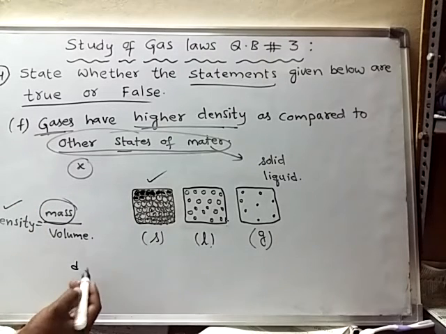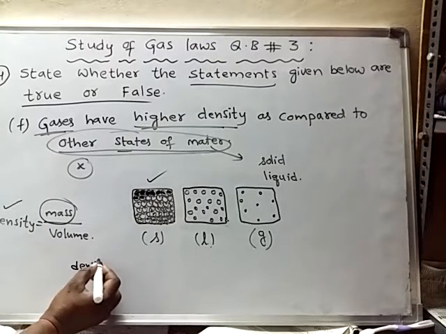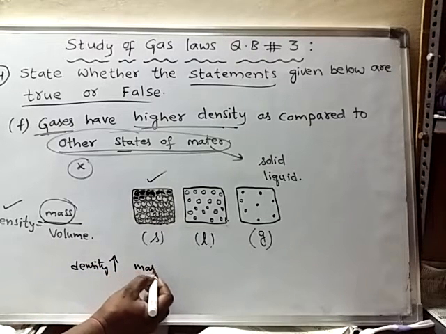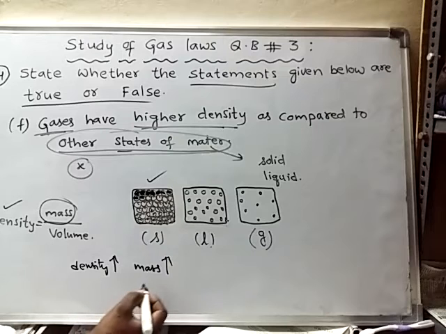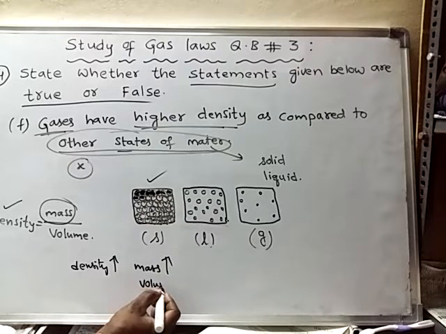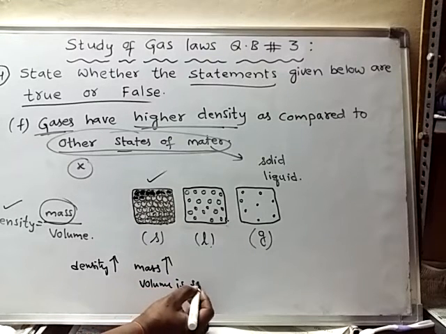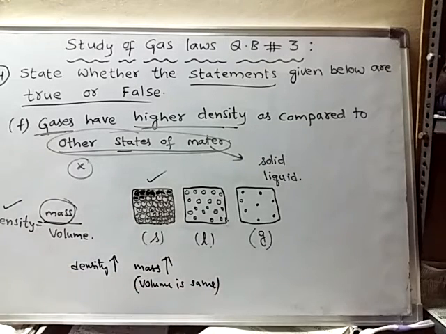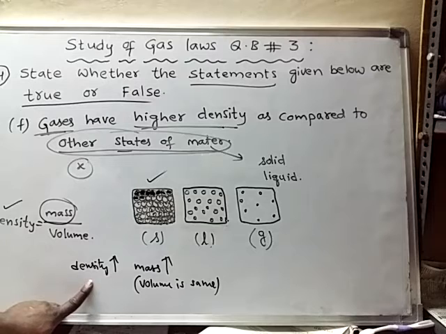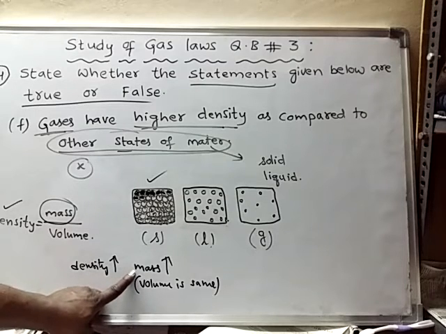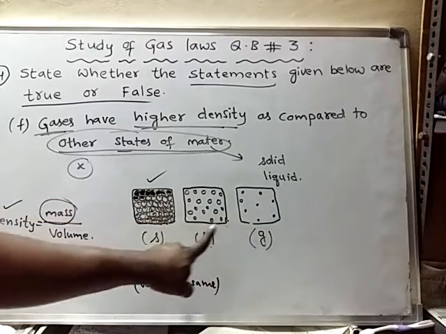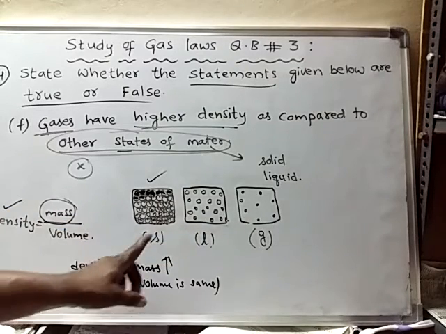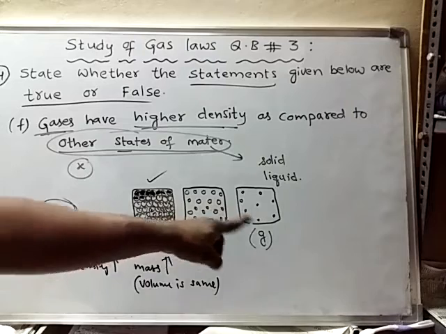So always remember that density increases when mass increases, if volume is same. This is a condition. If volume is same, then the density will always increase with the increase in mass. As the volume is same in these three cases, we have to consider whether mass is also same or not.